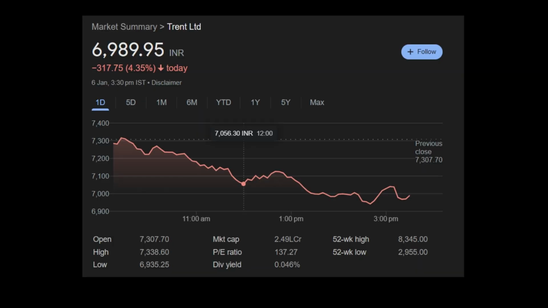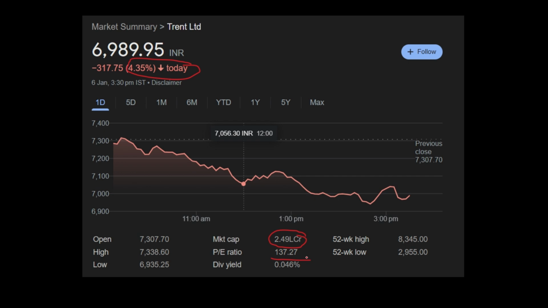The next company which we'll talk about is Trent. Stock price went down by 4.35% and closed in at 6,989. This company's market cap is 2.5 lakh crore, so this is again a big company. However, PE is a concerning thing. In case of ITC, it had very low PE, whereas in case of Trent, it is very high.